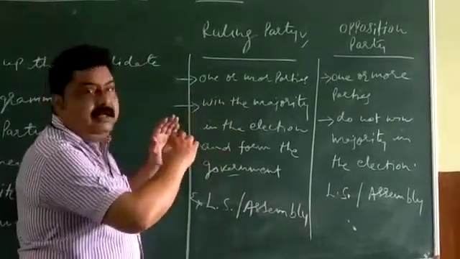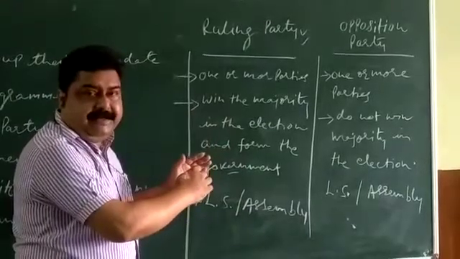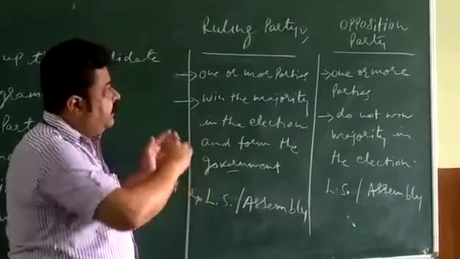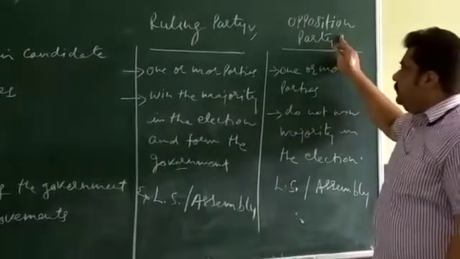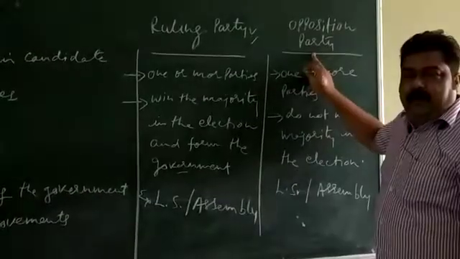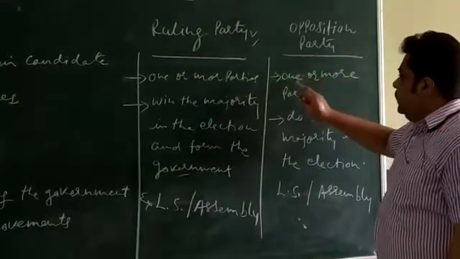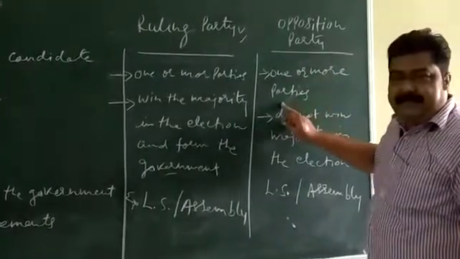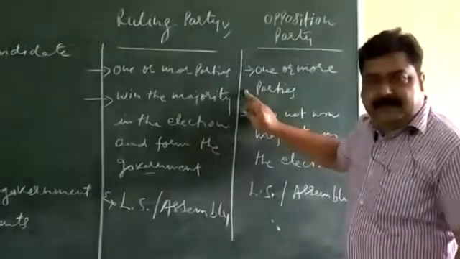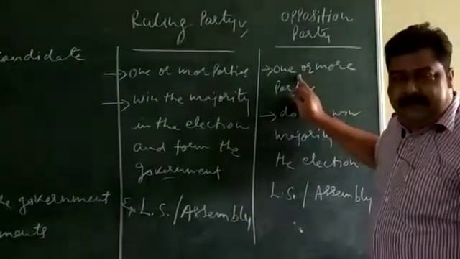That is called the ruling party, governing party. They govern the nation. Second thing is opposition party. Which party we would call opposition party? Here also, one or more parties. Either there can be one party or there can be more than one party.